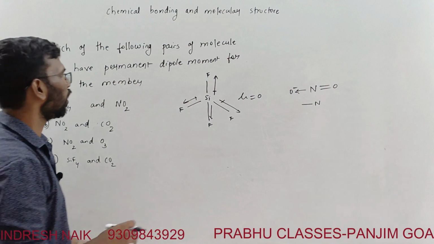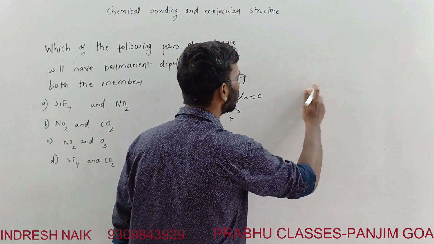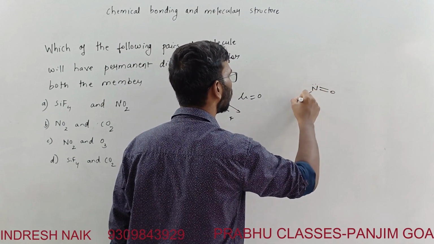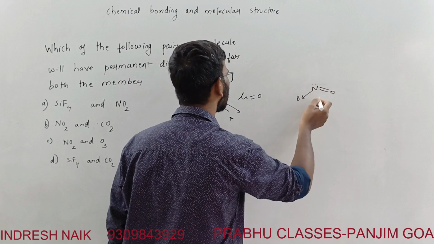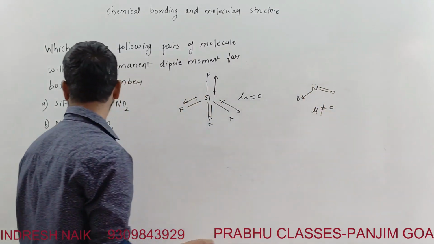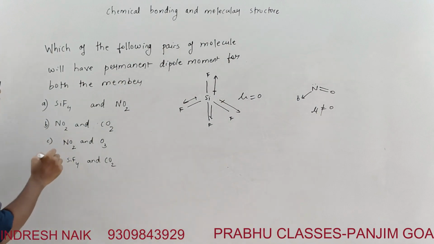So here NO2 is a bent structure. There will be a lone pair of electrons on this. So in the bent structure, mu is not equal to 0, right? Then NO2 here, mu is not equal to 0.